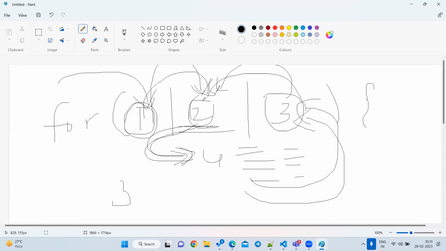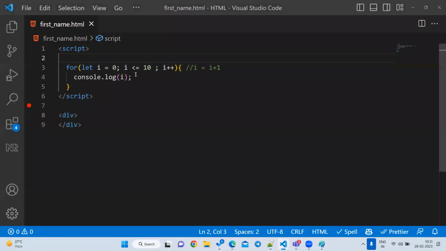Some people think it will go to 1, 2 and 3 in order, but no. First it will go here, and then to 2, and then it will come back. Suppose, for proof, what is the i value? 0. So by default, what is the i value here?